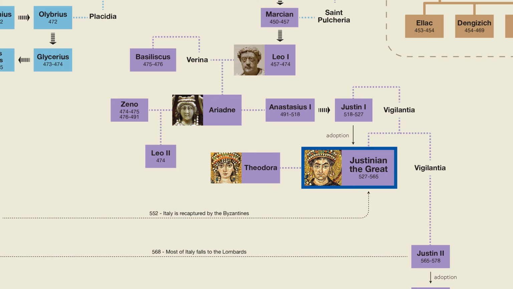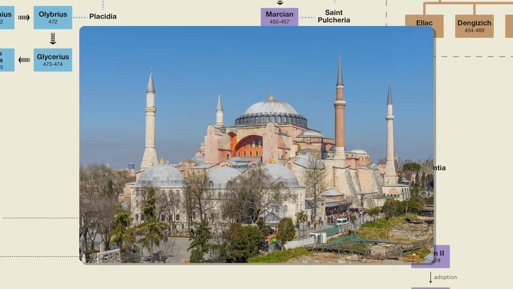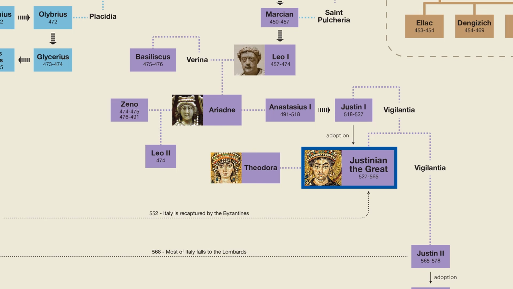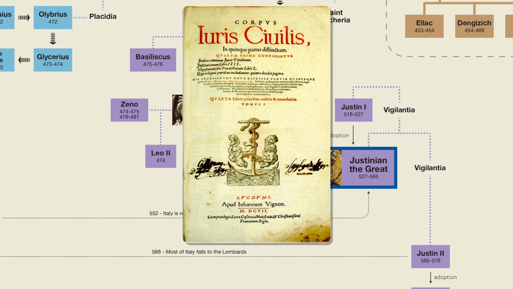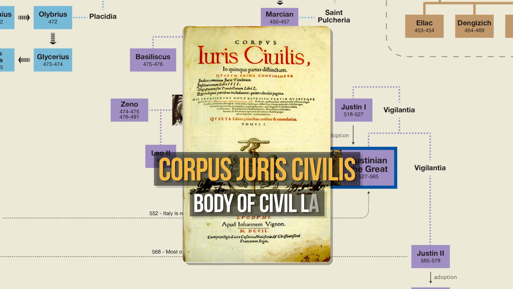In addition to the military victories, many building projects were also undertaken in Constantinople, including the construction of the Hagia Sophia Church, which still stands today but is now used as a mosque. On top of this, there was also a complete rewriting and codification of Roman law. The finished product, known as the Corpus Juris Civilis, or Body of Civil Law, went on to become the foundation for all Western legal traditions, and is thus, in a sense, still used today.